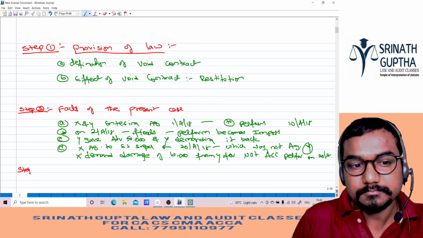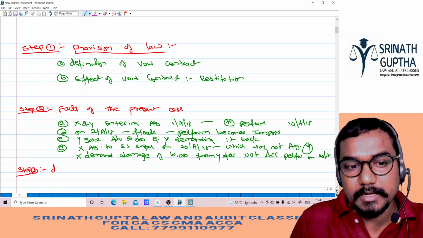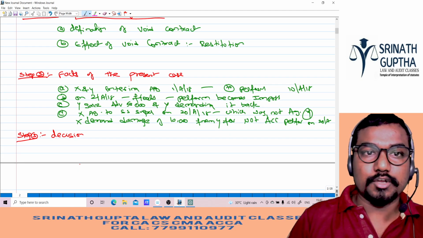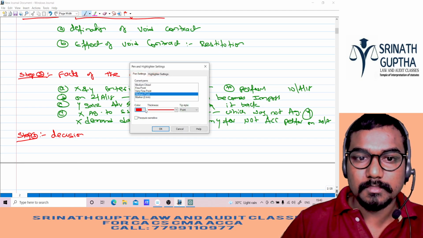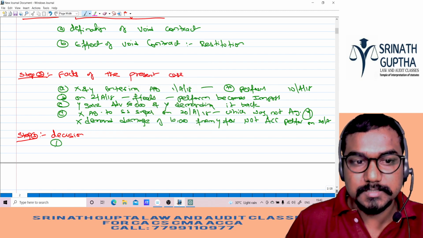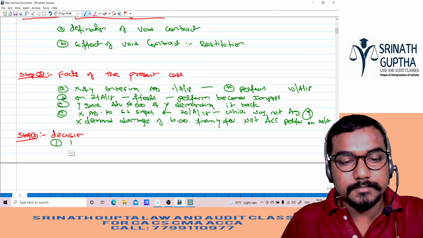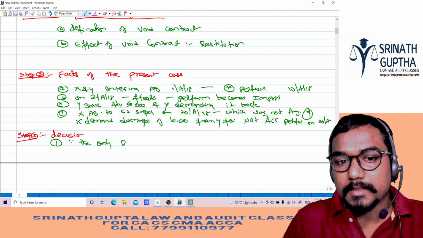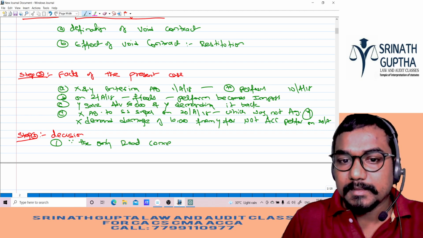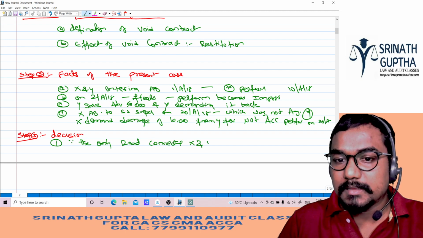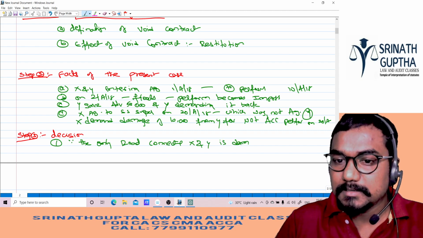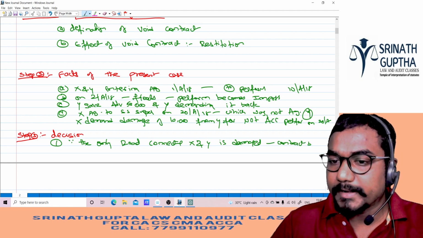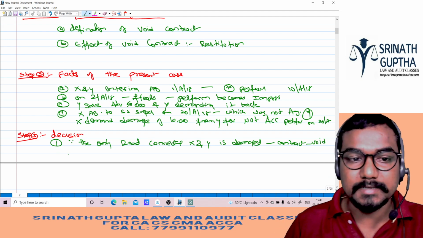Conclusion or the decision. Decision, ये क्या है बेटा? In the decision, what to write? देखो बेटा. First, since the only road connecting X and Y is damaged, the contract becomes what, beta? The contract becomes void, or a void contract, है ना?